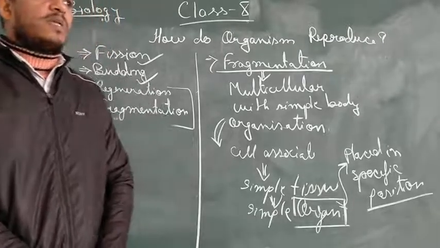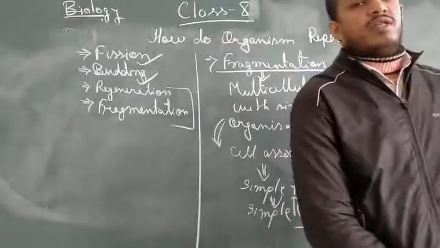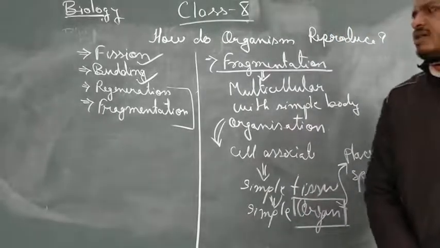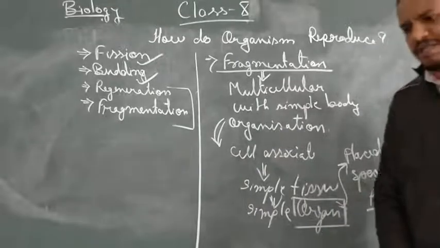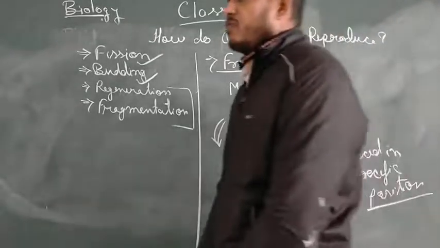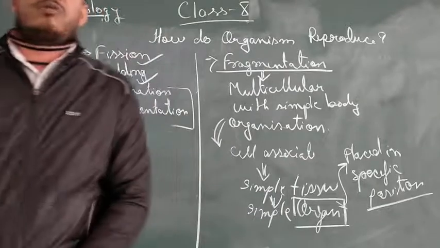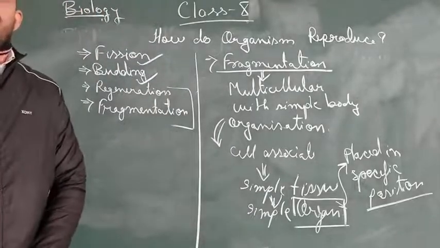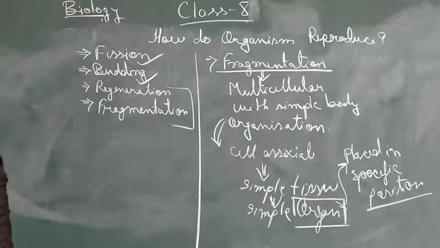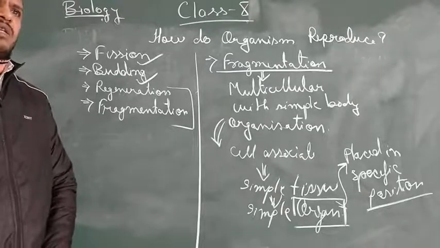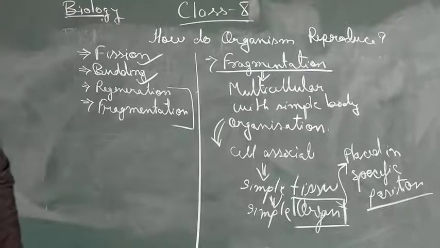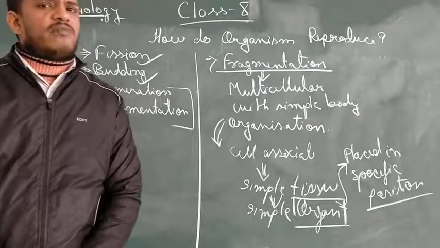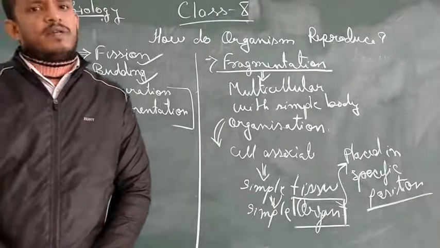So in such type of organization, a simple fragment of the cell developing into a new organism is not possible, or not that simple. Because during the process of cell division, what happens? Cells differentiate and develop into different organs, and every organ has a particular kind of function.